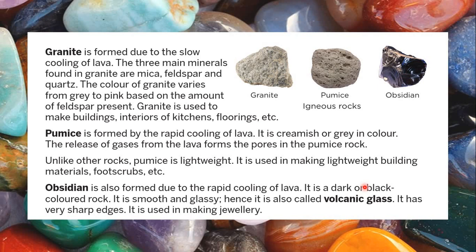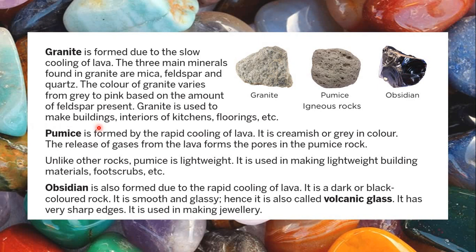The three main minerals found in granite are mica, feldspar, and quartz. The color of granite varies from grey to pink based on the amount of feldspar present. The feldspar gives colors to granite. Somebody has a black granite marble kitchen top. Some people have a pink one, some have a brown one, some have a green one. In our school, the tops of our desks are again of granite. It is absolutely black in color. So the color varies because of the amount of the mineral feldspar present in it.